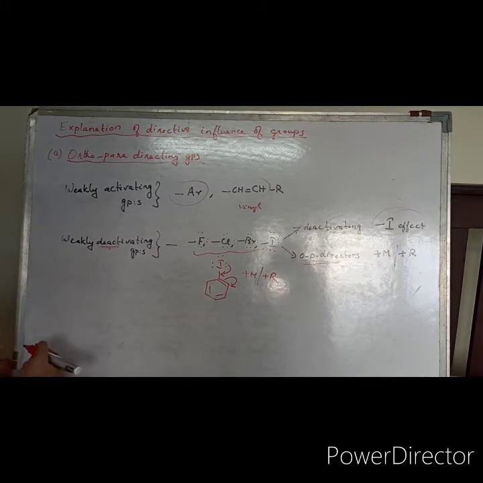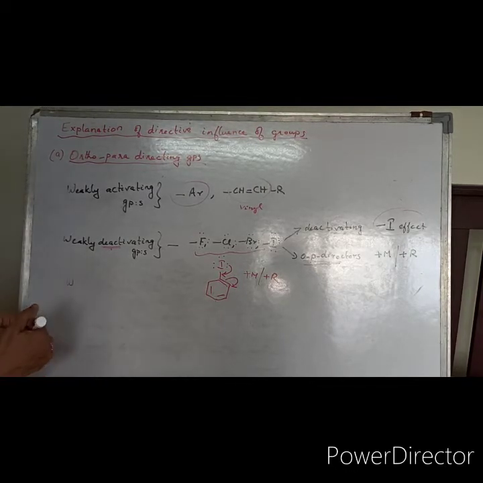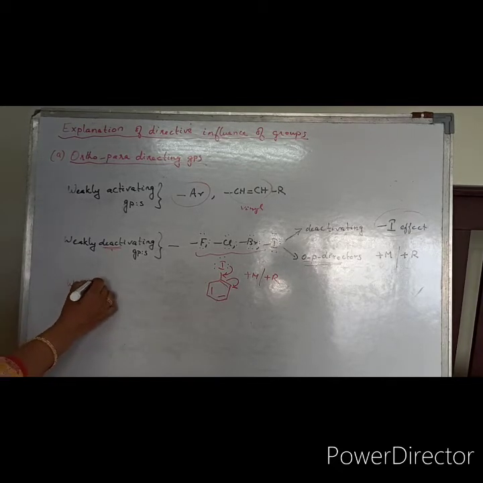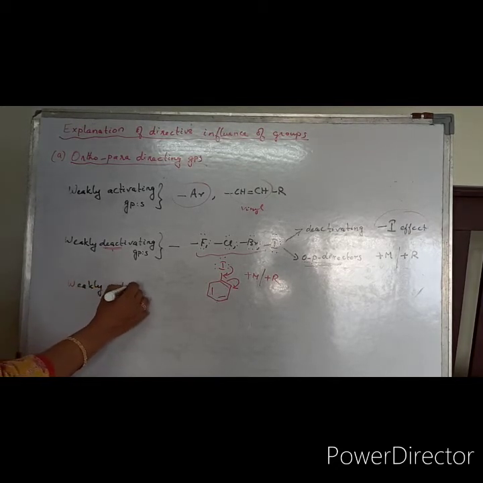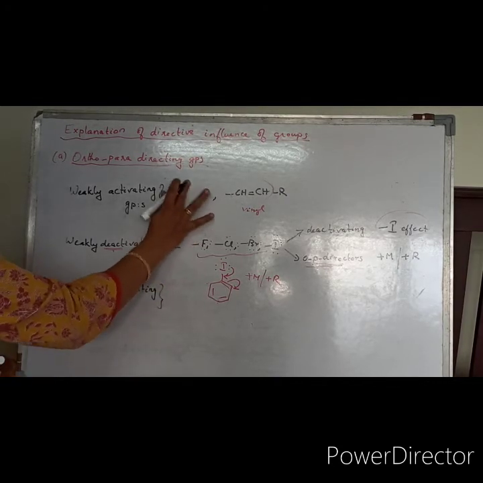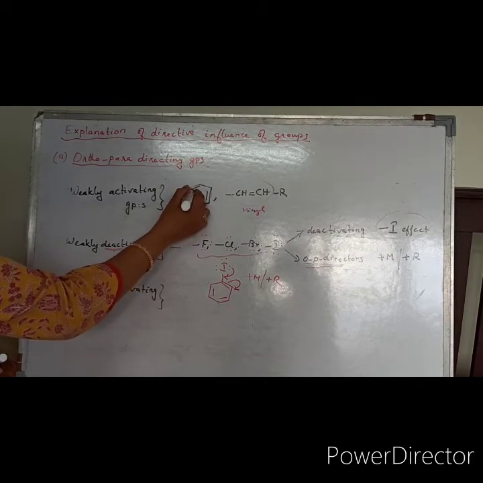Now let us see the case of weakly activating alkyl groups. How are they showing this? In the aryl group, they have pi electron density, which can give.